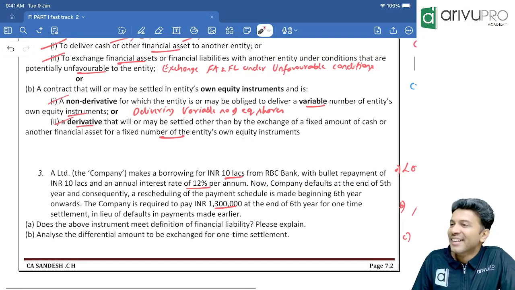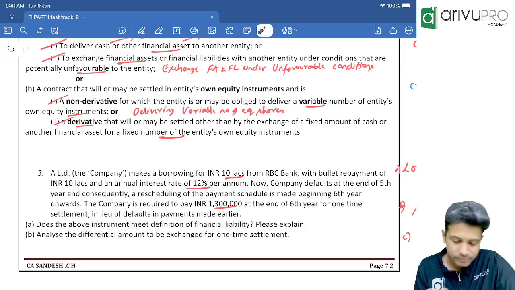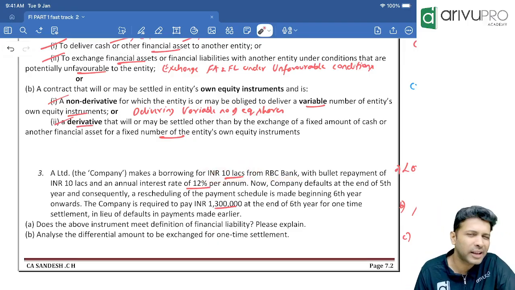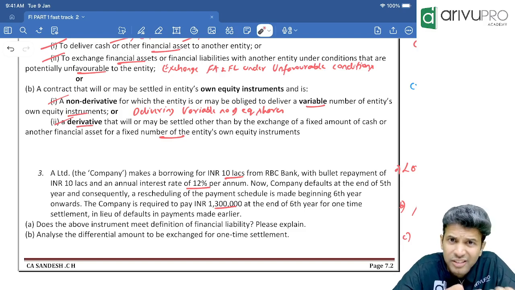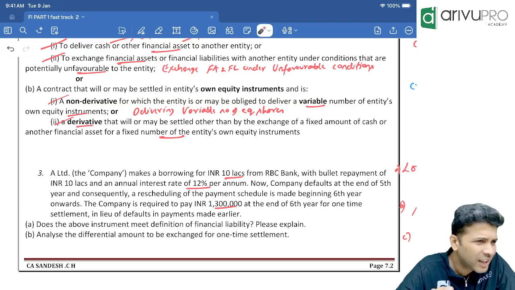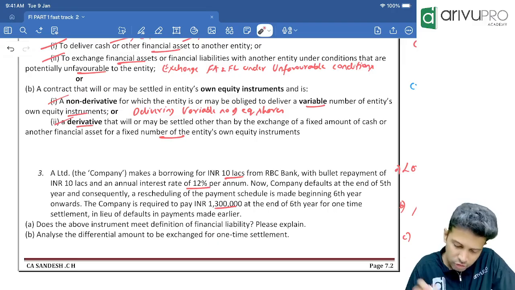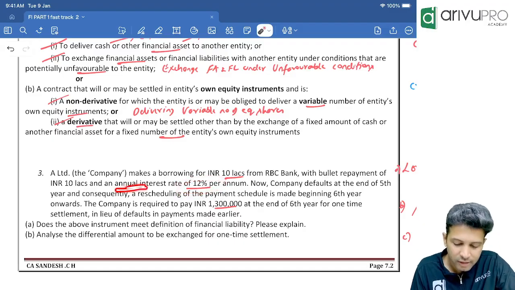Okay, so let's go for question number 3 and see what we can learn from this question. A Limited makes a borrowing of 10 lakh from RBC Bank. We have taken a loan from a bank. If you have taken a loan from a bank, we have a contractual obligation to pay cash, because periodically we have to repay interest and also principal. So the loan taken is a financial liability, because we have a contractual obligation to pay cash. How much loan have we taken? 10 lakh. How much is the interest payable? 12%. Annually you need to pay interest.